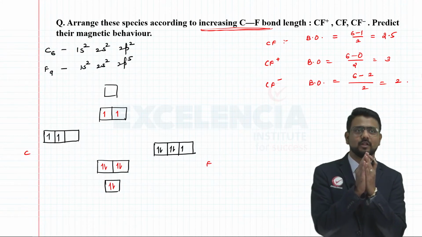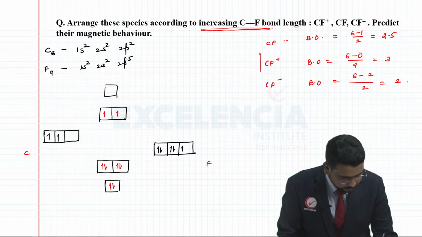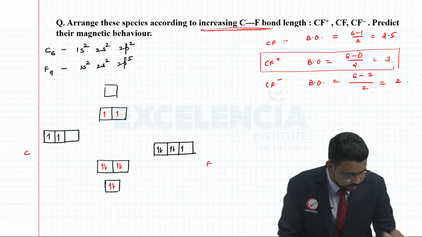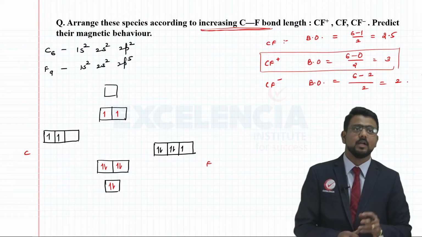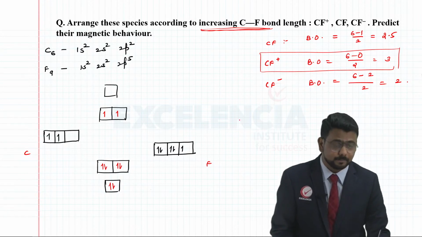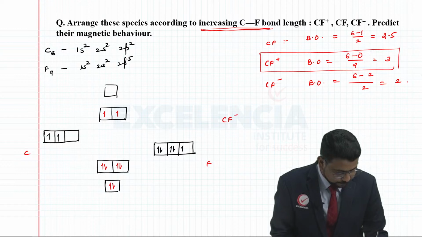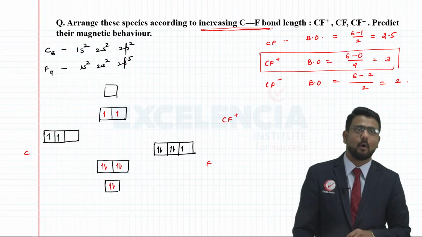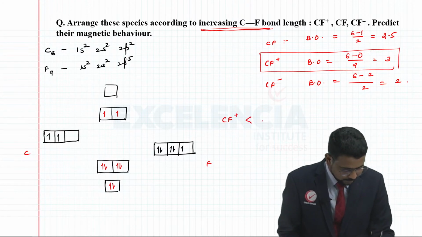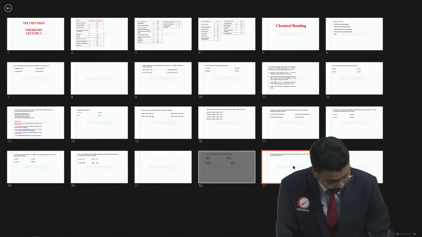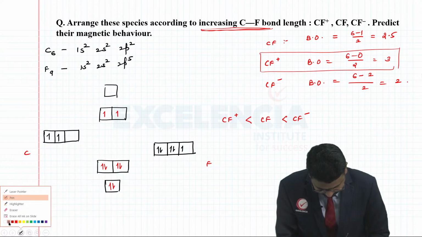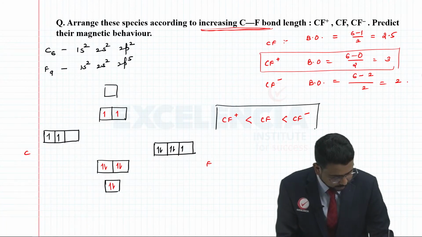So CF plus has the highest bond order here, which means its bond length will be least. So the order is CF plus having the least bond length, followed by CF, followed by CF minus. In other words, CF minus has the maximum bond length.